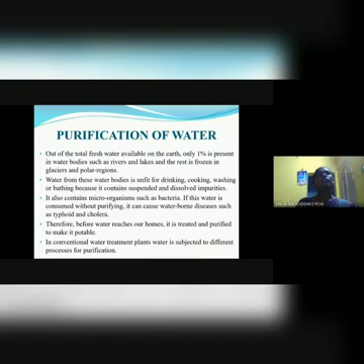Purification of water. Out of the total fresh water available on the earth, only 1% is present in water bodies such as rivers and lakes, and the rest is frozen in glaciers and polar regions. So, these waters are unfit for drinking, cooking, and washing. It also contains microorganisms, and if consumed without purifying, it can cause waterborne diseases like typhoid and cholera.